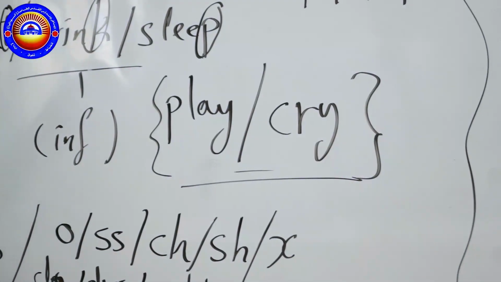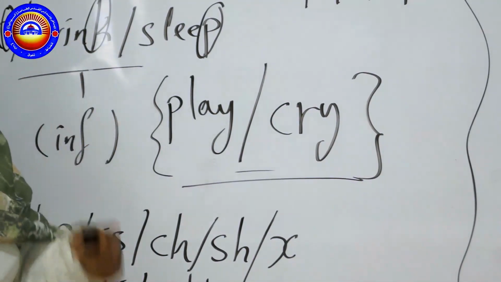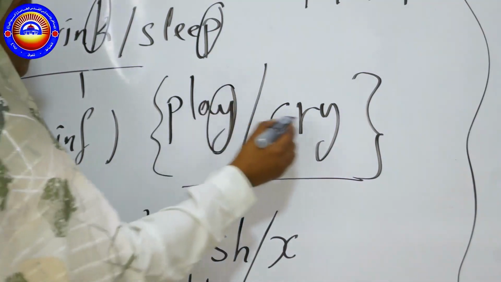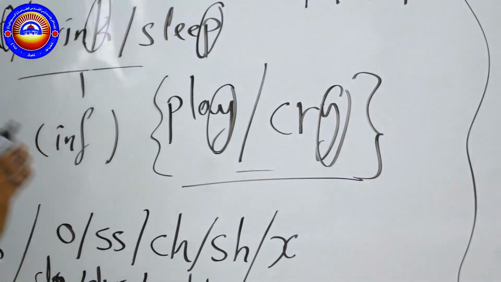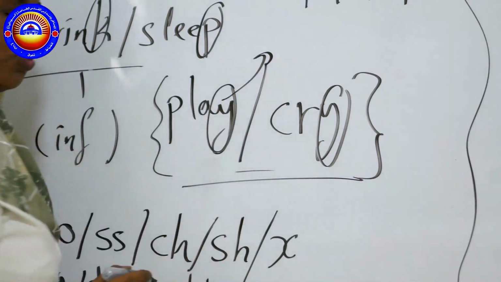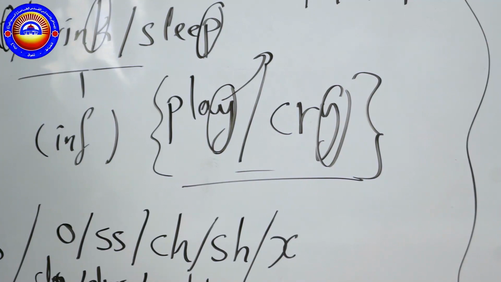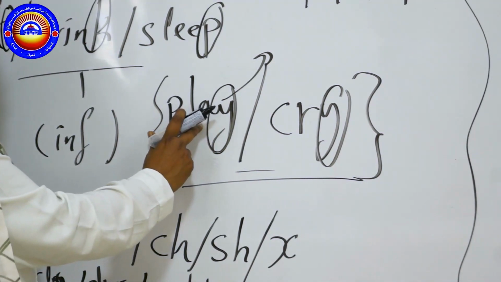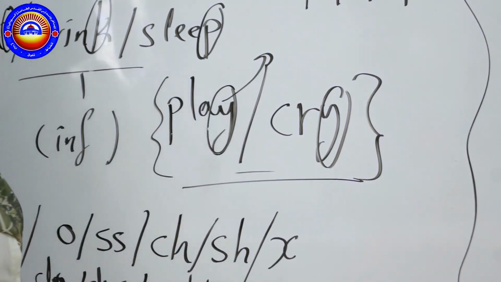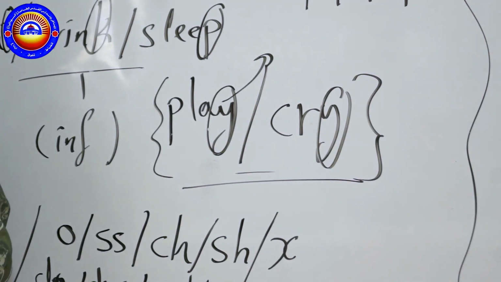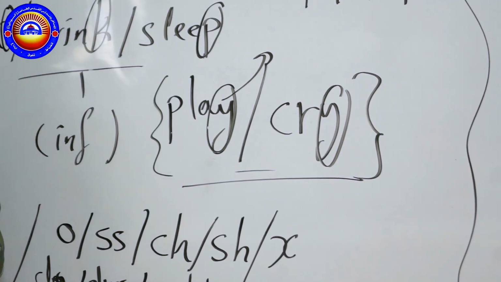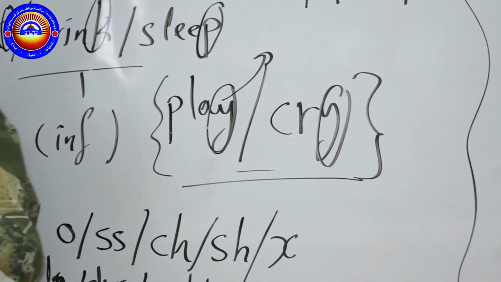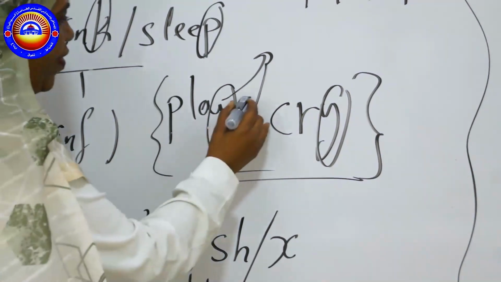Here you have to test the sound of this letter. If the sound of it is yeah, which means it is preceded by A, play, the sound here is different. You are going to add the S immediately.